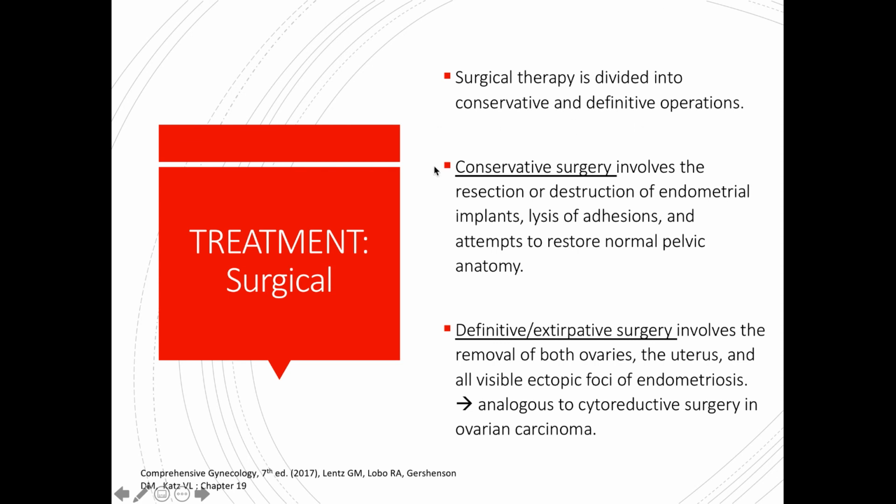So we have the conservative surgery, which involves resection or destruction of endometrial implants, lysis of adhesions, and attempts to restore normal pelvic anatomy. On the other hand, the definitive or extirpative surgery involves the removal of both ovaries, the uterus, and all visible ectopic foci of endometriosis. And this is analogous to cytoreductive surgery in ovarian carcinoma.